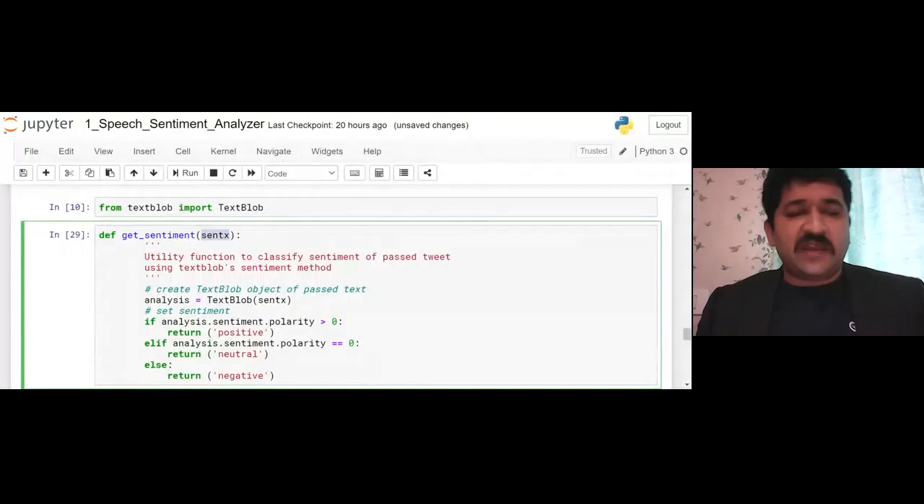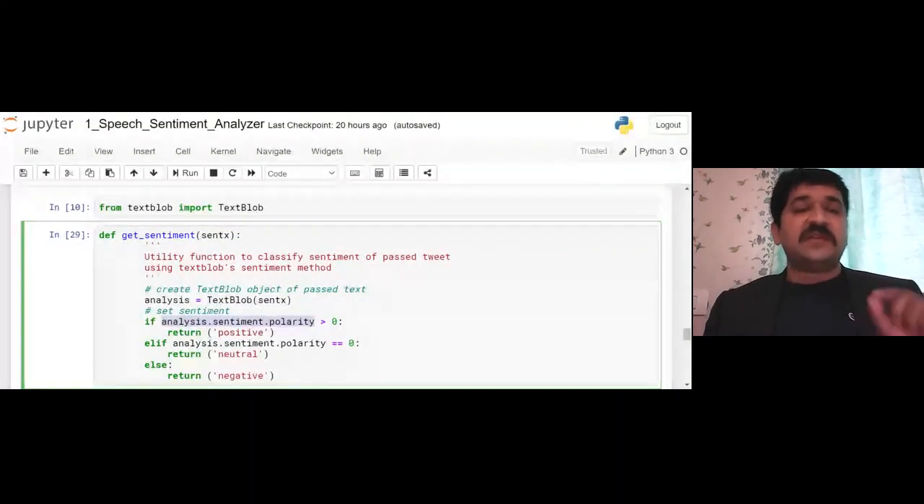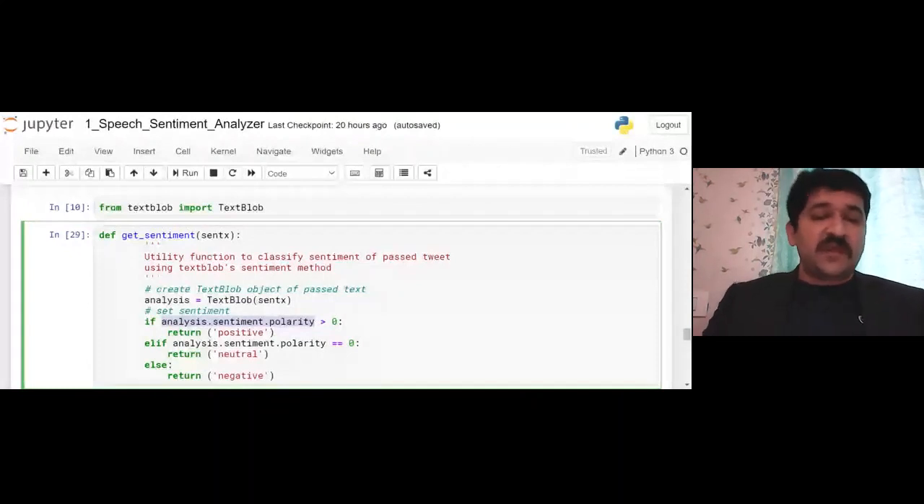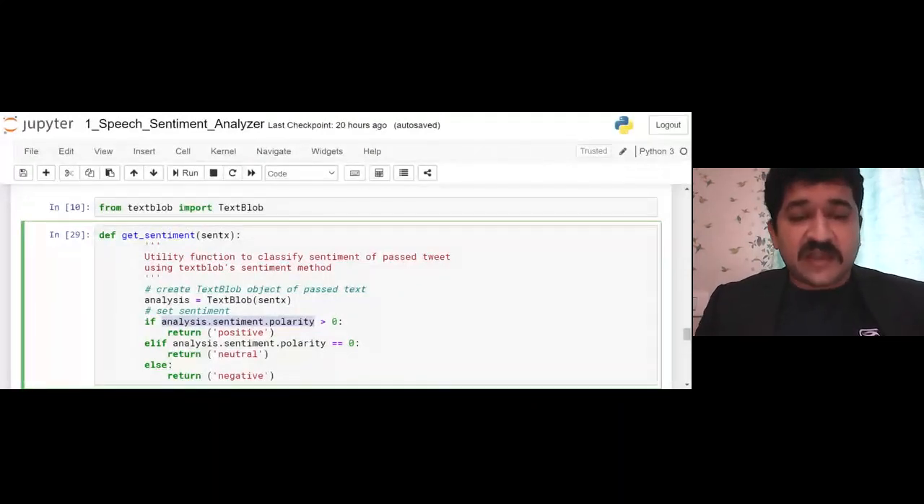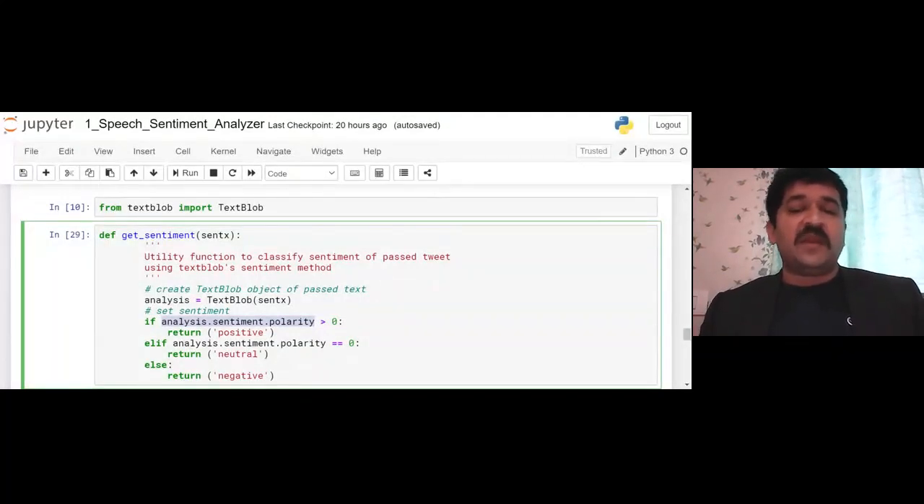So it is very simple. You just pass the text to the TextBlob function. In return, it has one parameter called analysis.sentiment.polarity, which will be some numerical value. If this value is greater than 0, it says the sentence is positive. If it is less than 0, it is negative. And if it is exactly 0, the sentence is neutral.